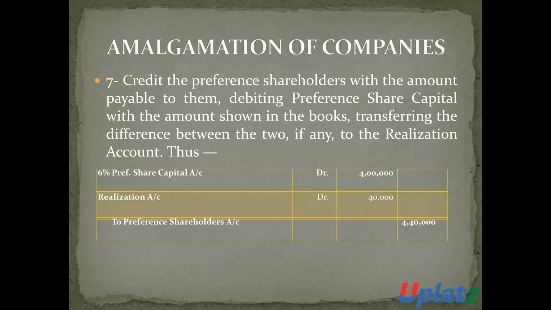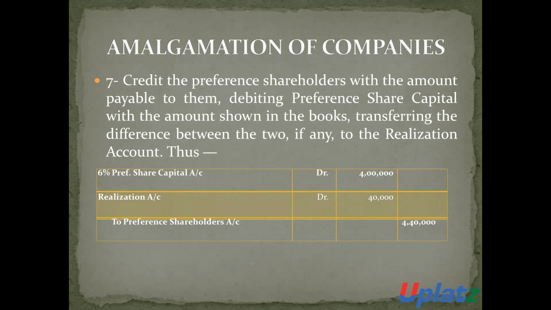Credit the preference shareholders with the amount which is payable to them. Debit preference share capital with the amount which is shown in the books, and if there is any difference, then it will be transferred to realization account.